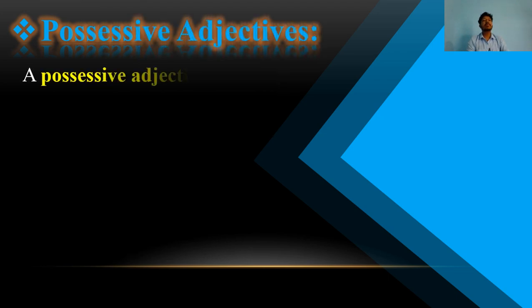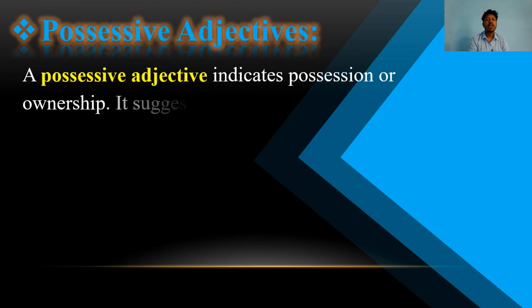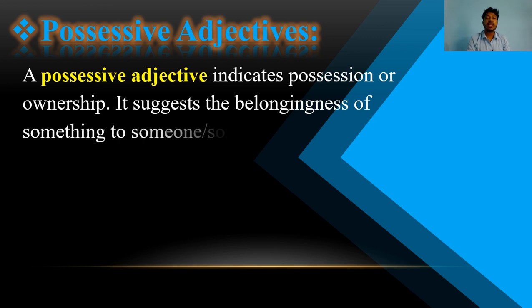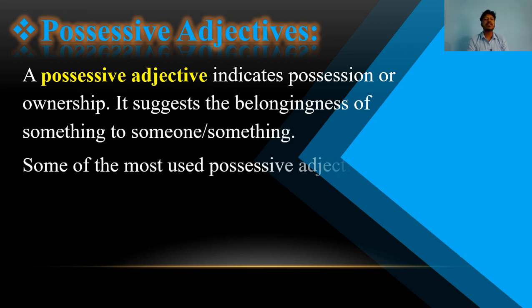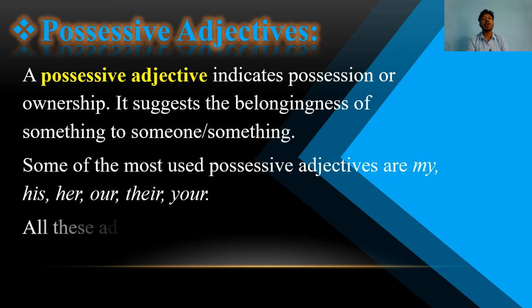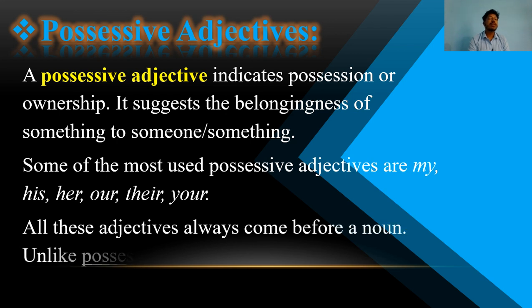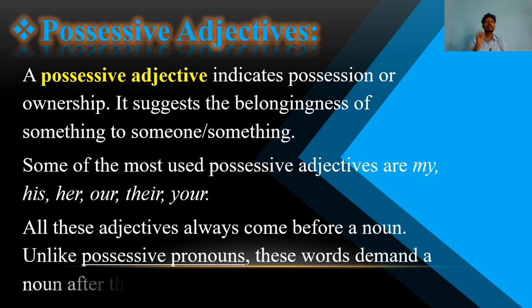Here, possessive adjectives. What is a possessive adjective? A possessive adjective indicates possession or ownership. What is possession and what is ownership? Possession means something you possess, something you have.